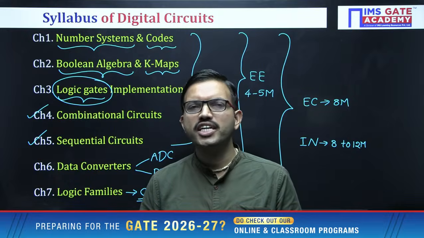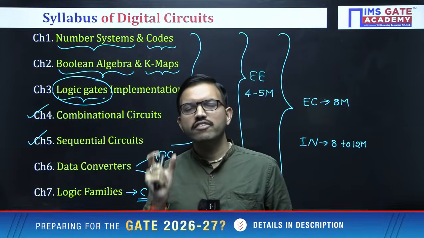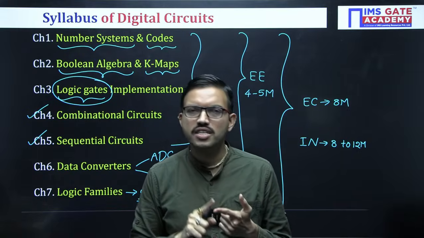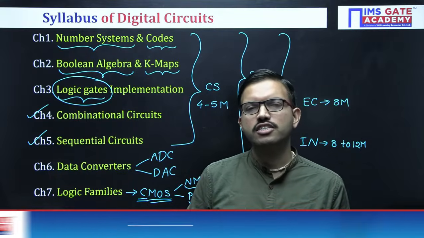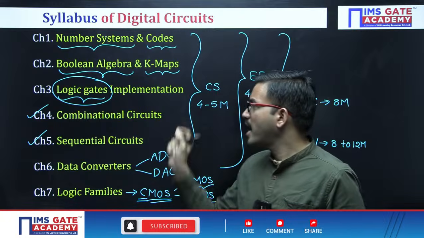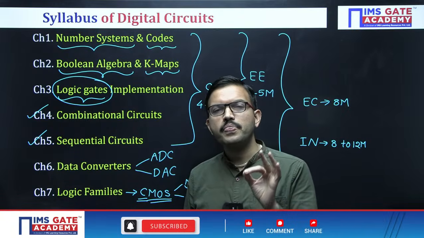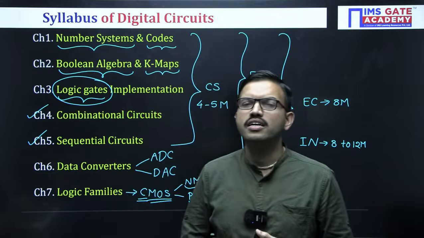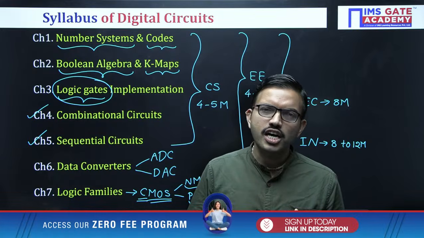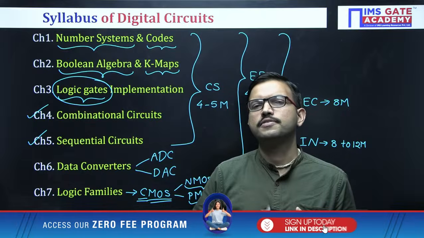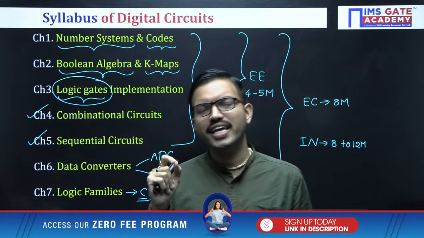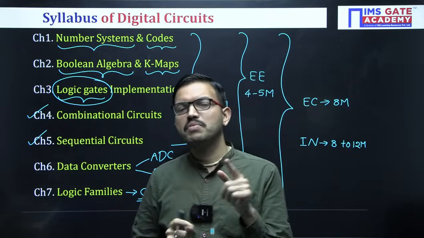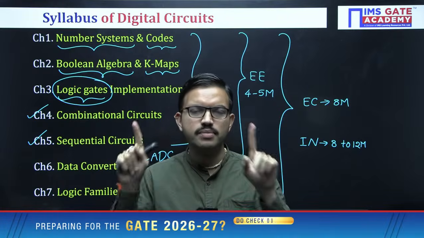Another important topic regarding logic gates is that they will give some Boolean function, and with respect to any logic gate, they will ask the minimum number of NAND gates required, or the minimum number of NOR gates required. That is a very important topic. While answering those questions, the context of the question is very important. In some questions they may mention that the inputs are available in both normal and complement form. If they mention that, and in your expression you get A bar, B bar, C bar, individually in complement form, you need not generate them, because they are already available at the input of the circuit as per the context of the question.